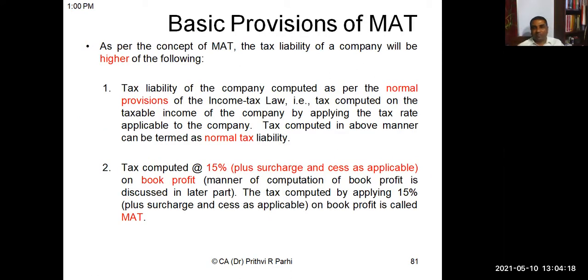What happens? There are various provisions under income tax law, because of which some companies manage their affairs in such a way that they pay almost zero tax, or a very negligible amount. They take advantage of all exemptions and deductions.